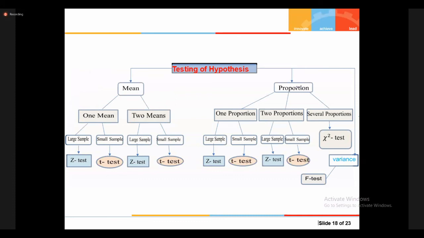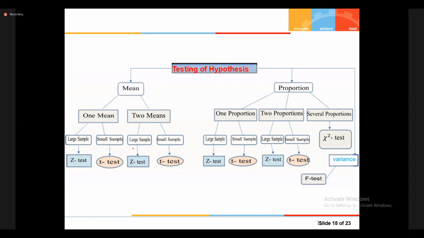No need to worry, after discussing again, I will tell you. When you are testing hypothesis about the mean, we have two kinds of samples, large samples and small samples. One mean, large samples: Z test. One mean, small samples: T test.